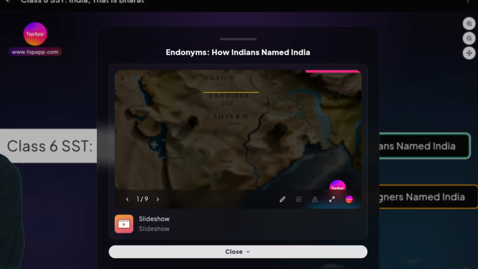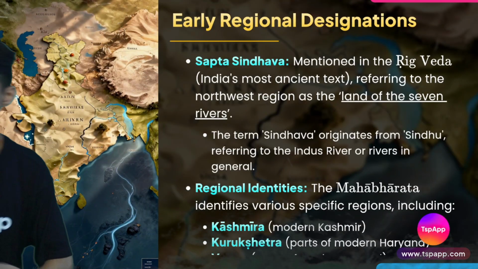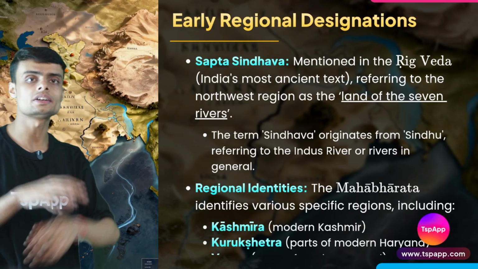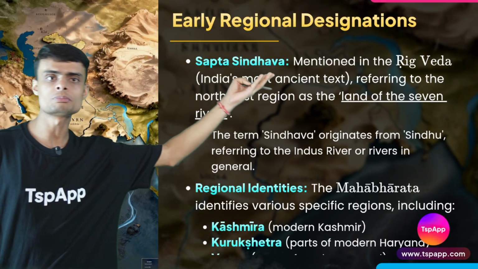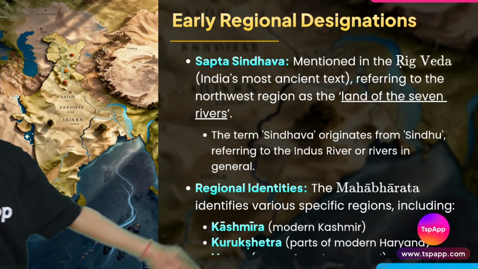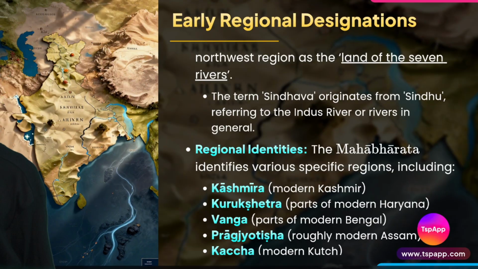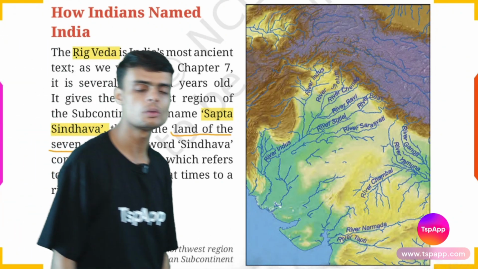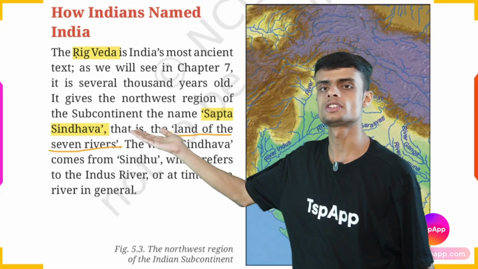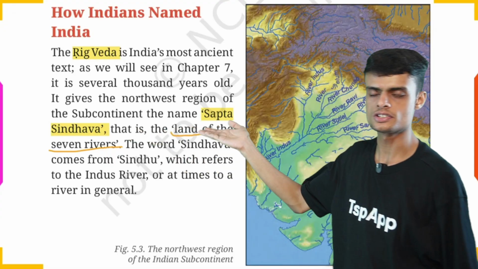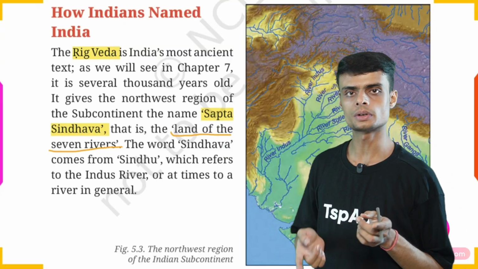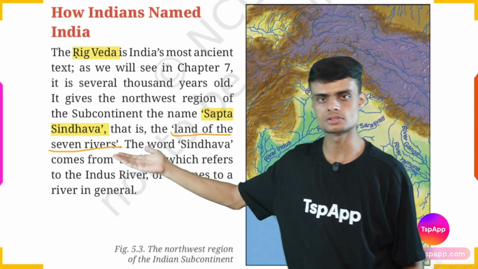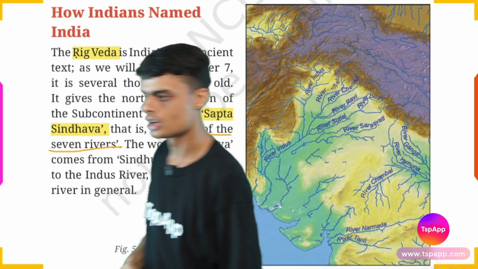Let's see the first. So our story starts with 2 major terms, 2 categories first of all. First is Sapta Sindhva and then regional identities. Let's see the first, Sapta Sindhva. So this is the screenshot of your book, which says that in Rig Ved we get the name Sapt Sindhva. What is the meaning of Sapt? Sapt means 7. Okay, and Sindhva? Sindhva is the land of 7 rivers. The Sapt Sindhva, the land of 7 rivers.